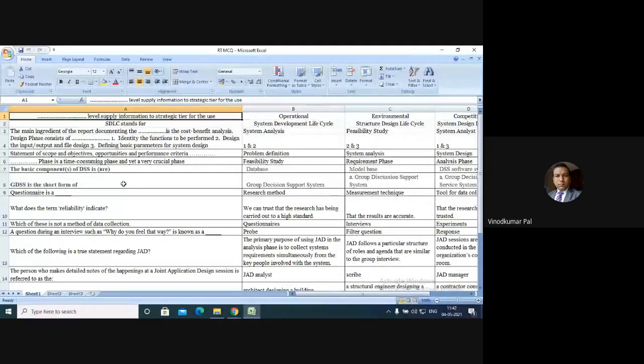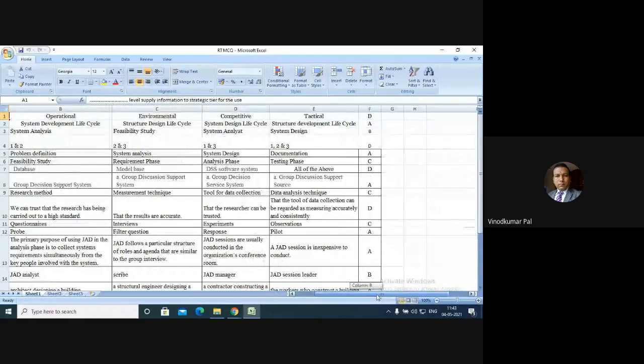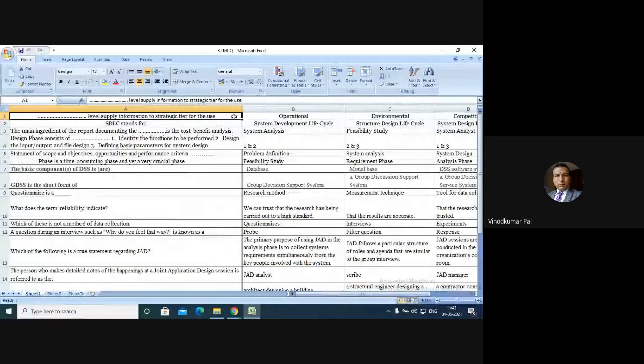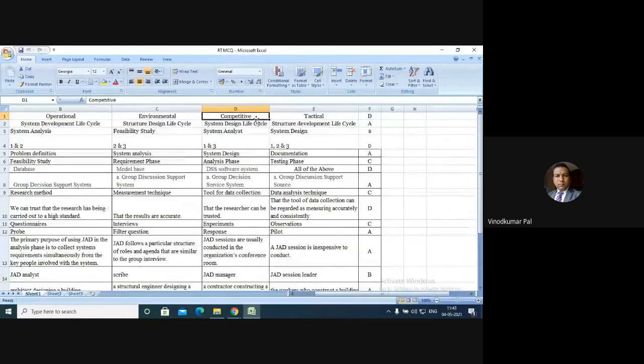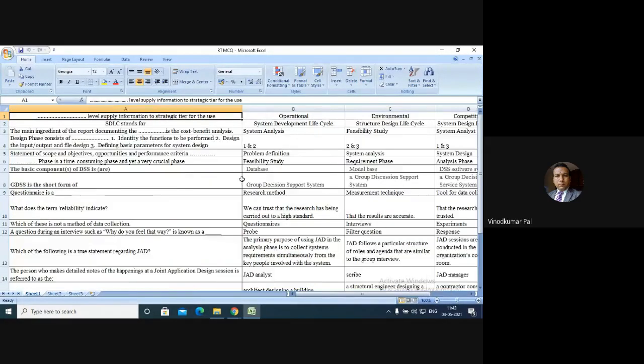If the question is something like which level supplies information to the strategic tier, we have four options: operational, environmental, competitive, and tactical. Tactical is the second level of managers, middle level managers, who supply the information to the strategic level.